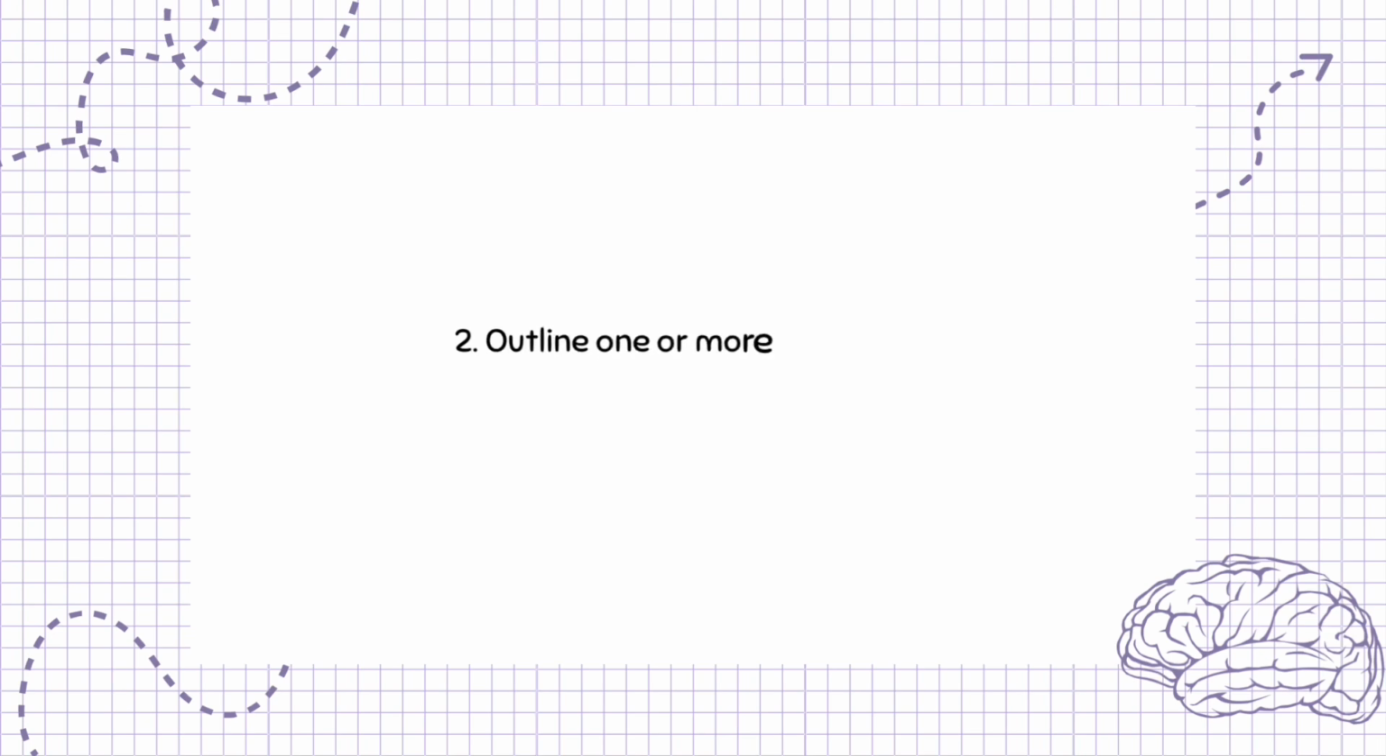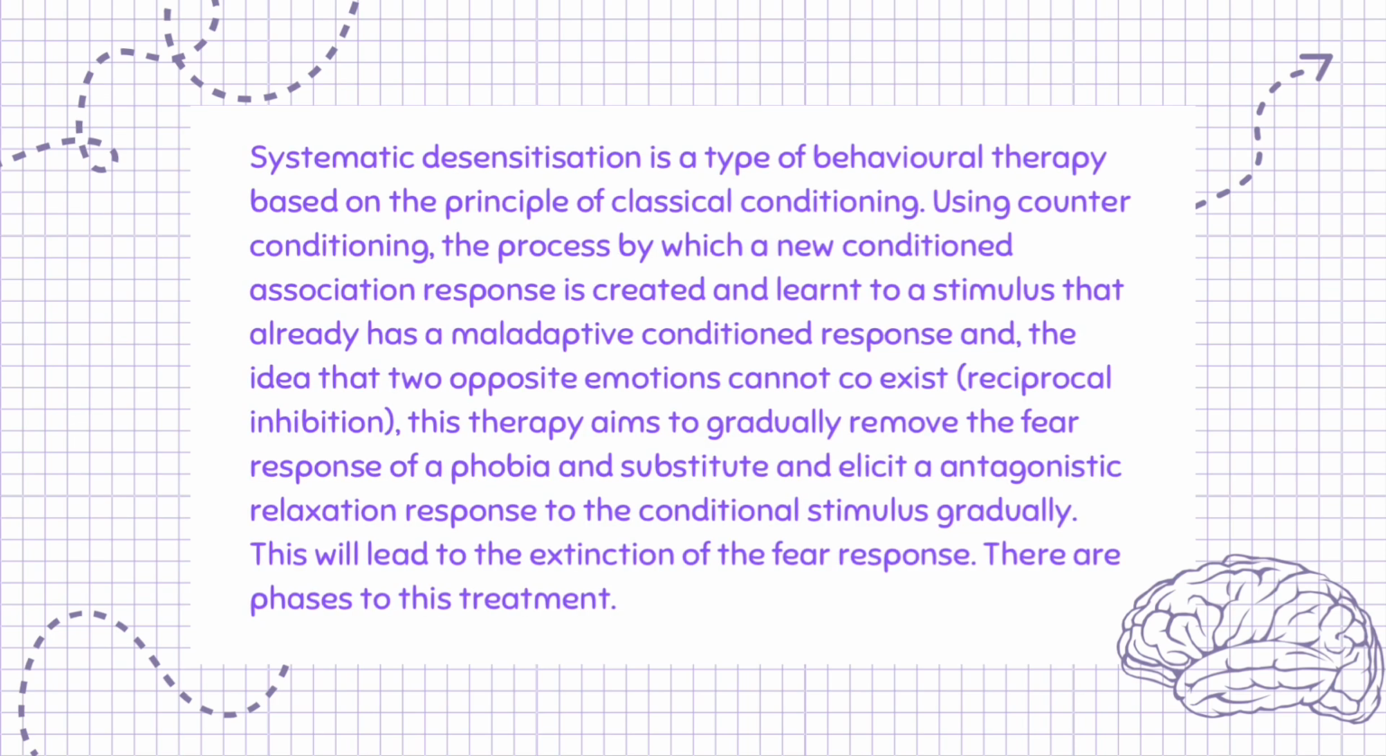Question 2. Outline 1 or more ways in which behaviorists treat phobias. 6 marks. Systematic desensitization is a type of behavioral therapy based on the principle of classical conditioning. Using counter-conditioning, the process by which a new conditioned response is created and learnt to a stimulus that already has a maladaptive conditioned response, and the idea that 2 opposite emotions cannot coexist, reciprocal inhibition.